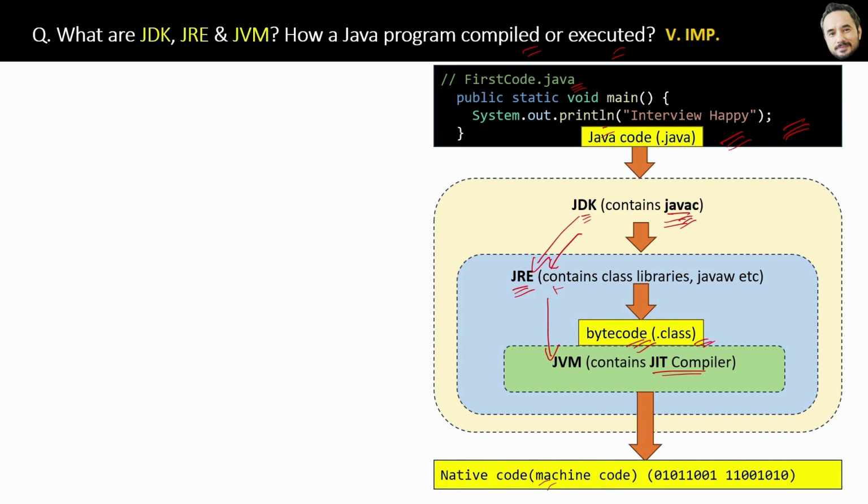This conversion of bytecode to native code, machine code, is called runtime. If there is any error, then it is called a runtime error.